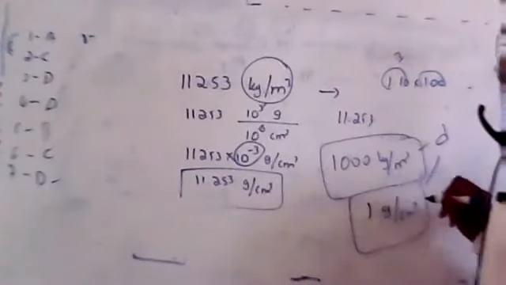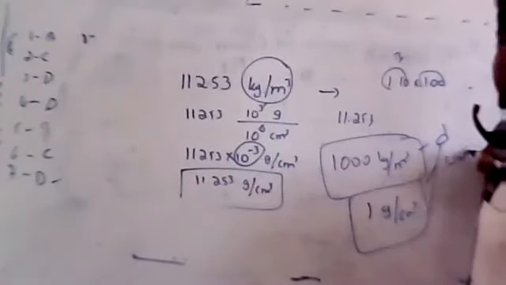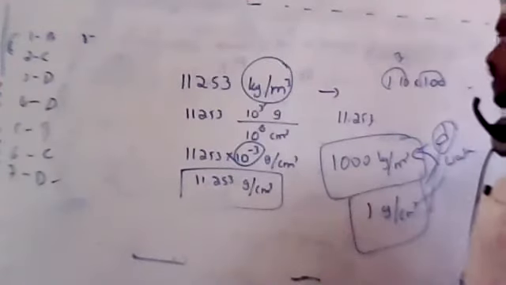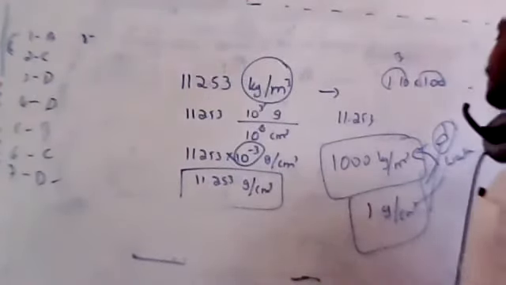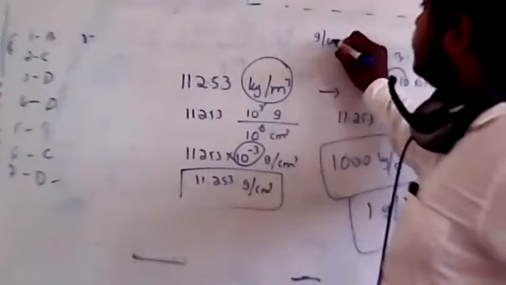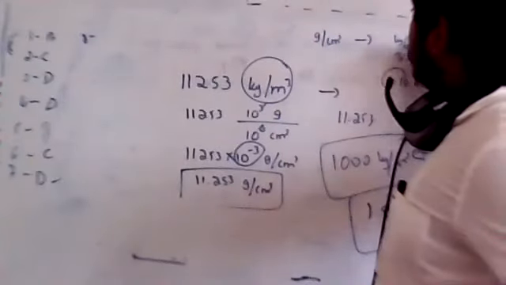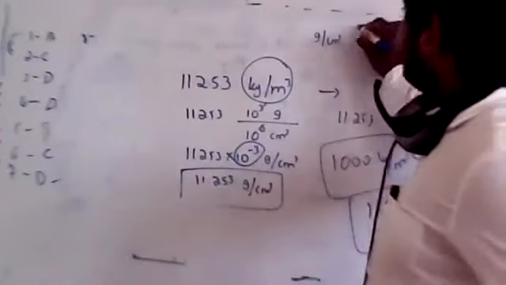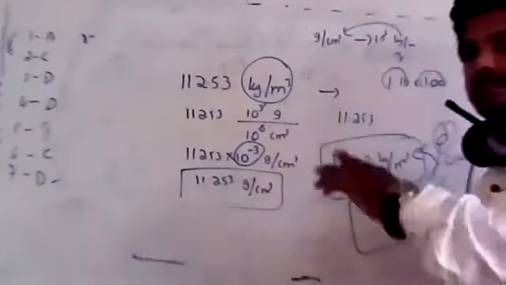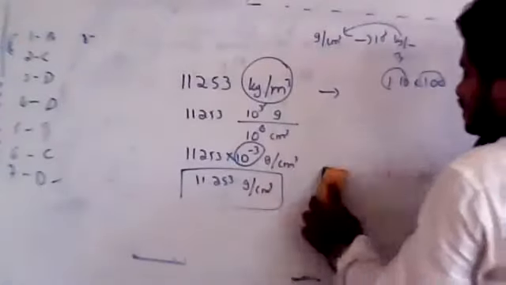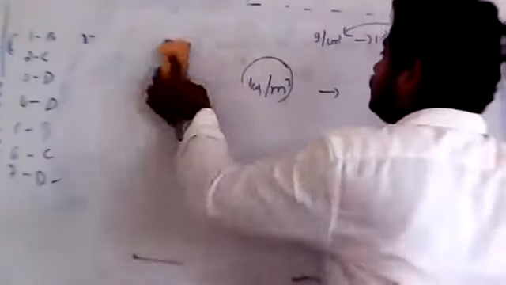Got it? It's better to remember also that water density in CGS unit will be 1 gram per cm cube. In SI unit it will be 1000 kg per meter cube. So whenever it is asked to convert from gram per cm cube to kg per meter cube, multiply by 10 raised to 3 or 1000. If you want to convert in reverse, divide by 10 raised to 3. So that's the simplest way to convert gram per cm cube to kg per meter cube or kg per meter cube to gram per cm cube. Is that clear? Okay.